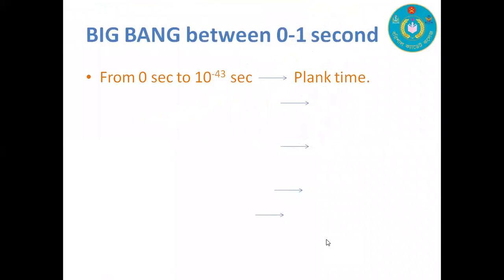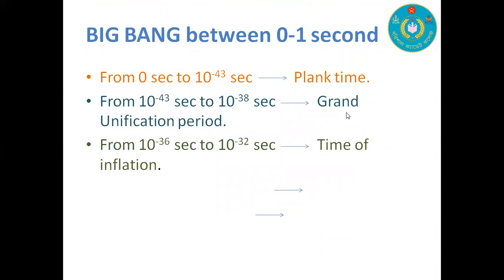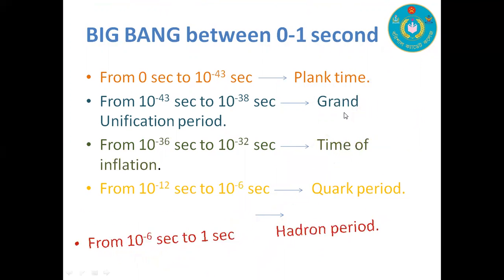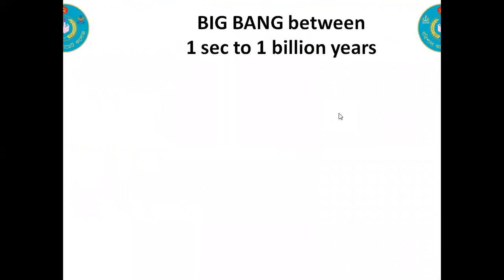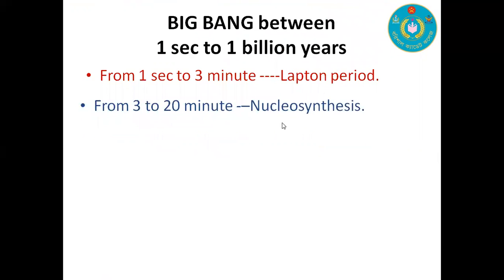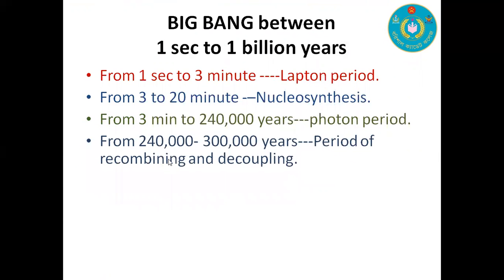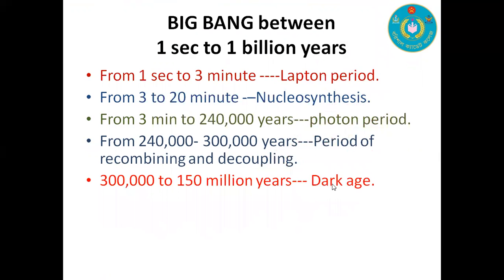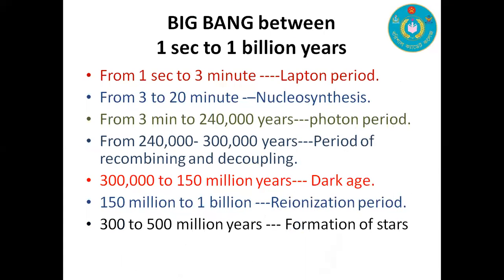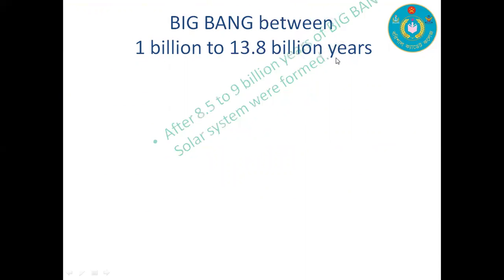Big Bang between 0 to 1 second, we have Planck time, grand unification time, time of inflation, and quark period, and hadron period. Big Bang between 1 second to 1 billion years, that is lepton period, nucleosynthesis, and photon period, and period of recombining and decoupling, and dark ages. These are the expansion between 1 second to 1 billion years. Big Bang between 1 billion to 13.8 billion years.